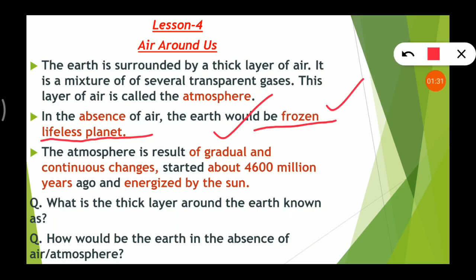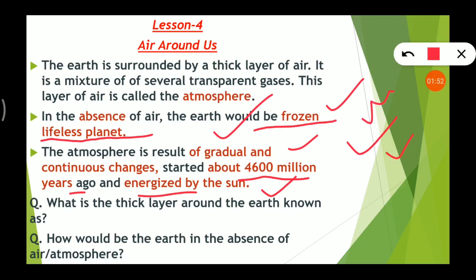Next, the atmosphere is a result of gradual and continuous changes, right? It started about 4600 million years ago and was energized by the sun. Okay, sun is an important part of the atmosphere.